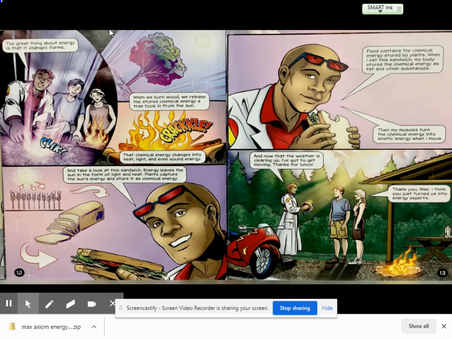Plants capture the sun's energy and store it as chemical energy. Food contains the chemical energy stored by plants. When I eat this sandwich, my body stores the chemical energy as fat and other substances. Then my muscles turn the chemical energy into kinetic energy when I move. And now that the weather is clearing up, I've got to get moving. Thanks for the lunch. Thank you, Max. I think you just turned us into energy experts.